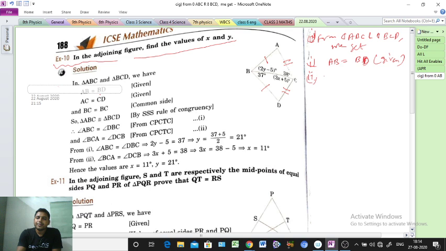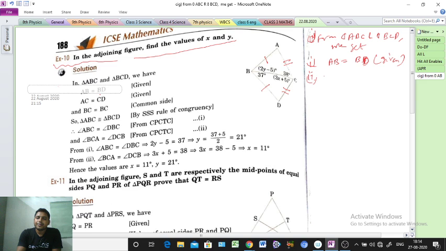Understood? So from here we can say the two triangles are congruent: triangle ABC is congruent to triangle BCD. Clear or not? Okay, so now see, the two triangles are congruent, we already proved. What property are we using here? By SSS property.